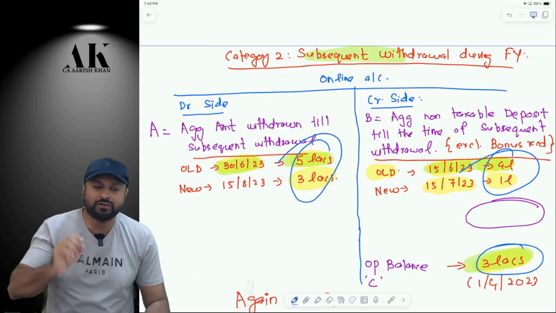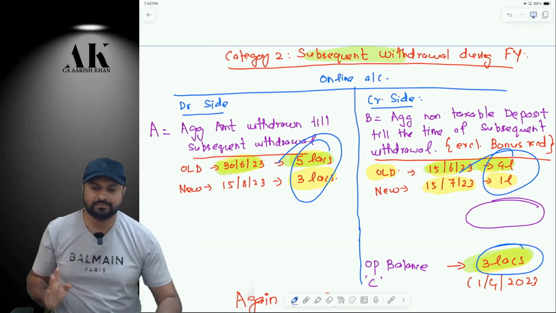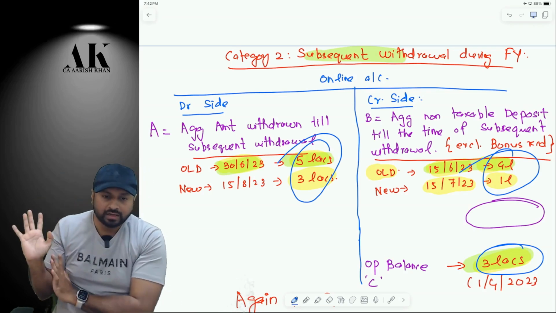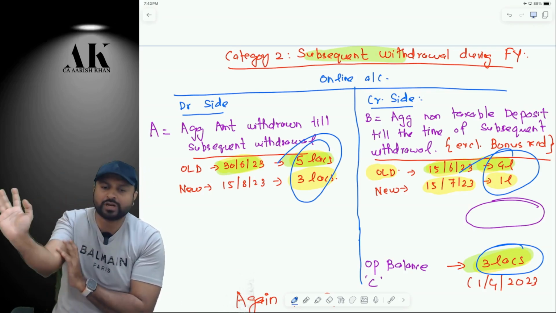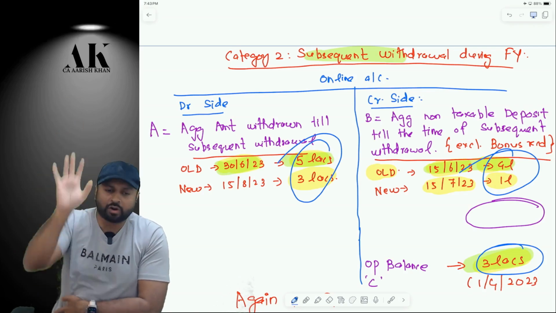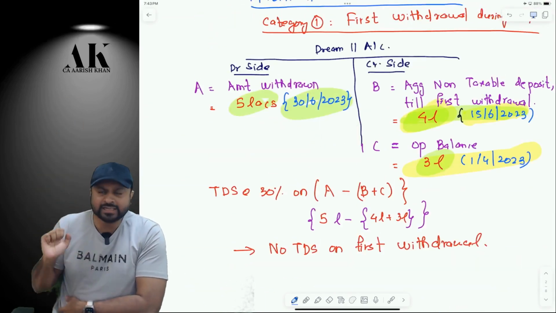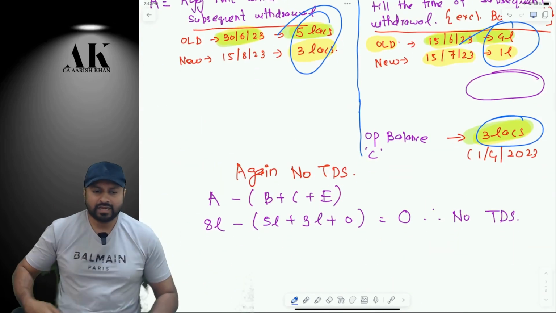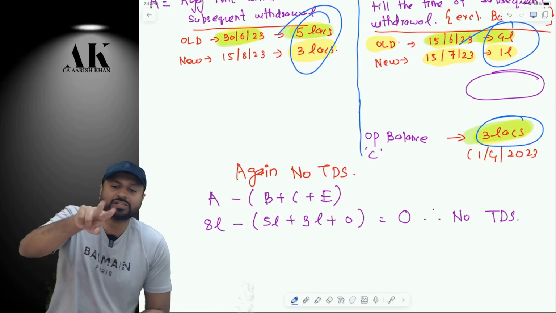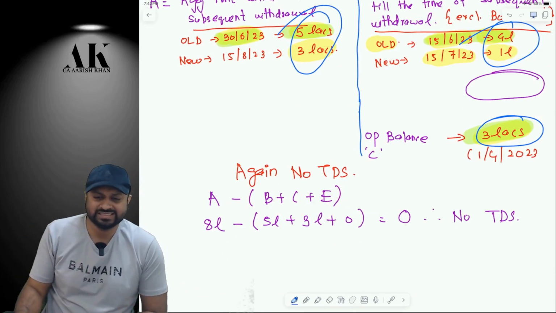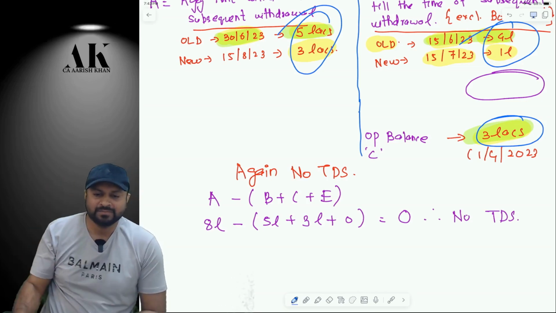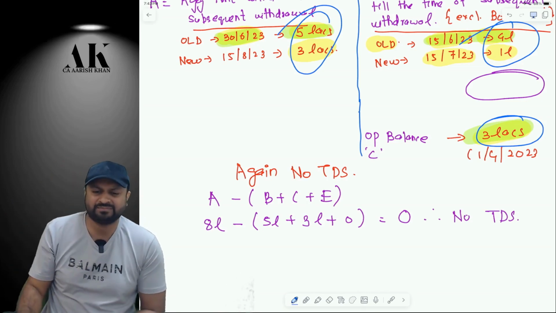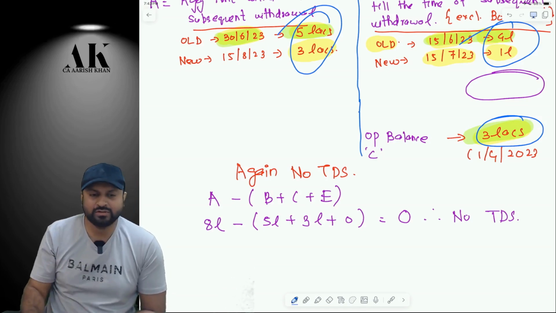Now you will definitely ask me a question. What is E? Let me tell you what is E. E means, if in the previous withdrawal your TDS was deducted on some amount, then that much you can reduce from here. In the previous withdrawal, which was this one, was any TDS deducted? No. So in this case, E will be 0. Are you able to understand or not? Otherwise, there will be double deduction on the same amount. Because we are taking aggregate now. So if in the previous withdrawal the TDS was deducted, that much you can remove from the current withdrawal. So in this case, it is 0. Did you understand what I said?